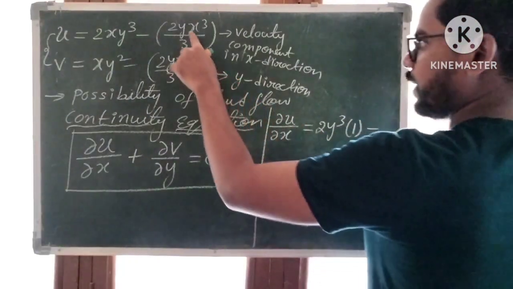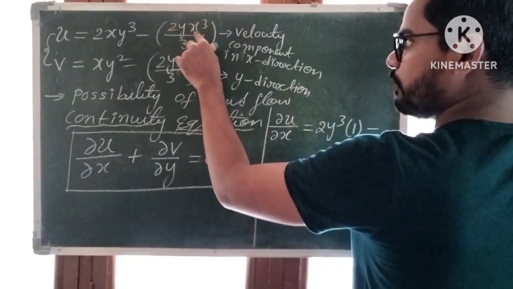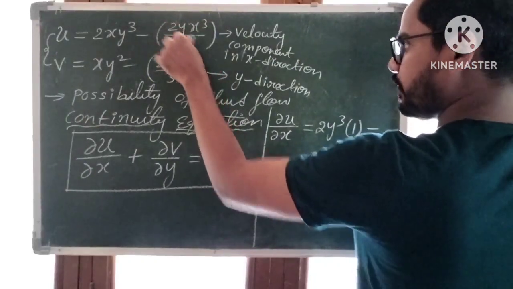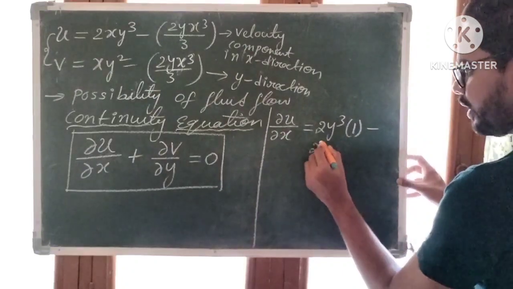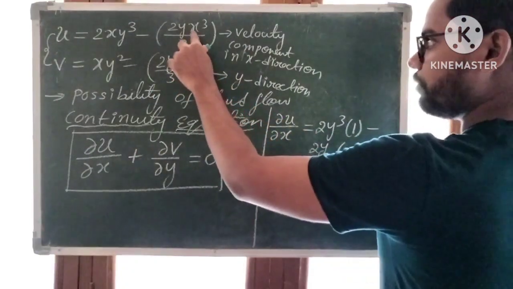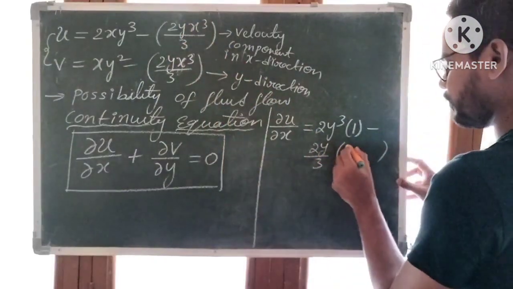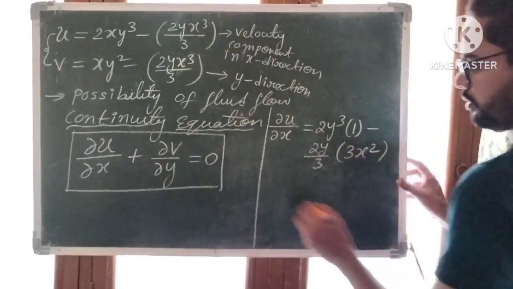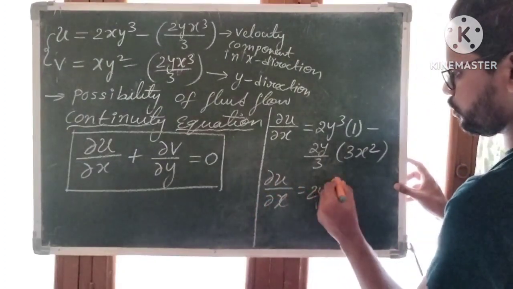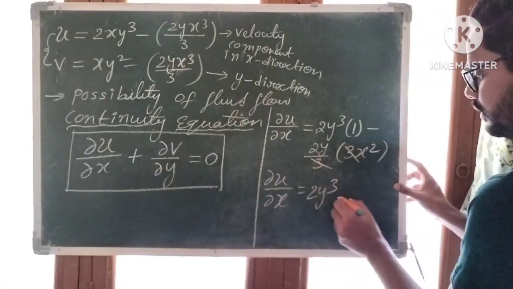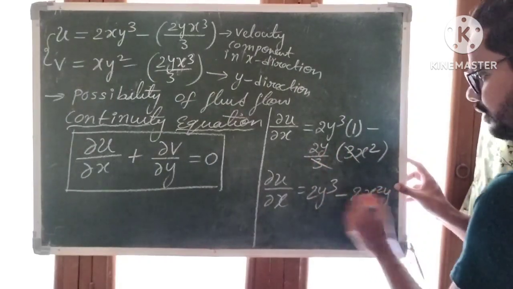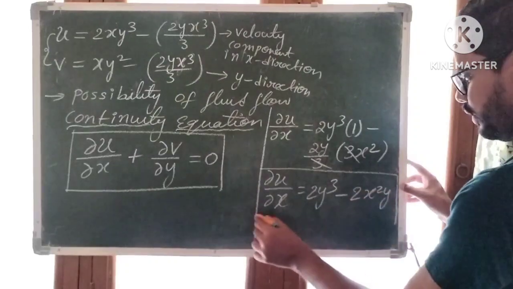Minus, again x cube is the variable, and 2y by 3 is constant, into differentiation of x cube, which is 3x square. So dou u by dou x is equal to 2y cube, the 3 gets cancelled, minus 2x square y. So this is dou u by dou x.